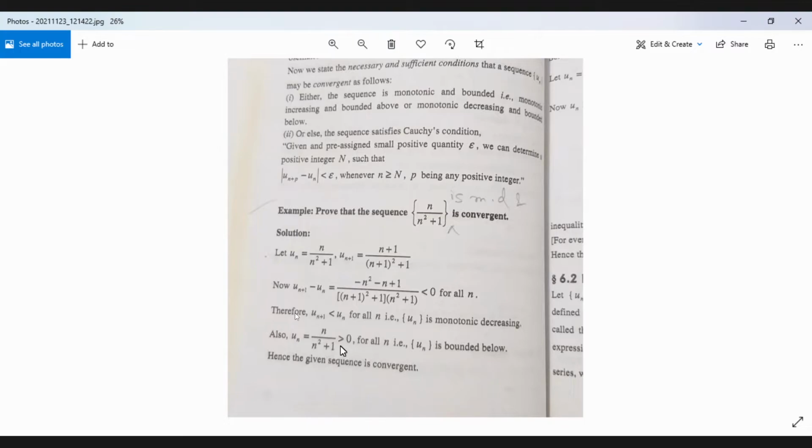If you can show that the sequence is monotonically decreasing and it has a lower bound, then our purpose is solved. All the terms are greater than 0, so 0 is a lower bound of that sequence. So the sequence is monotonically decreasing and bounded below, therefore the sequence is convergent.